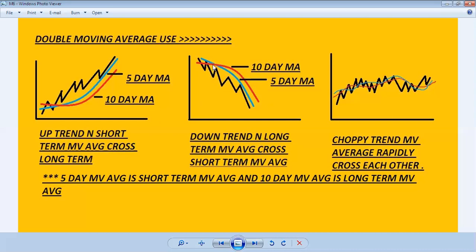This crossover gives the sell signal, and that is why the moving average crossover is a very important tool in the double moving average in technical analysis, and it also gives a good return.